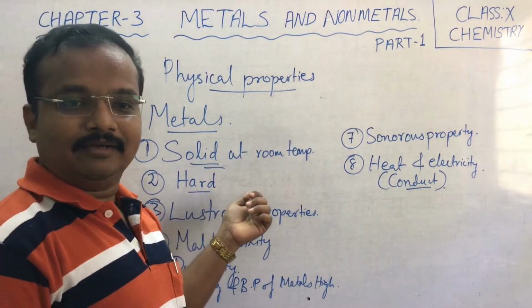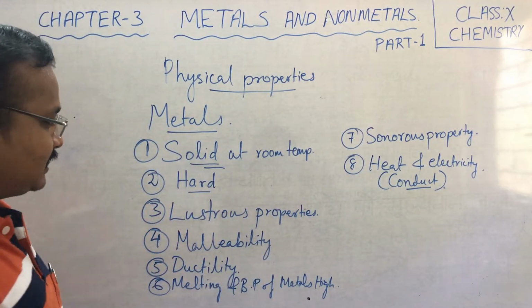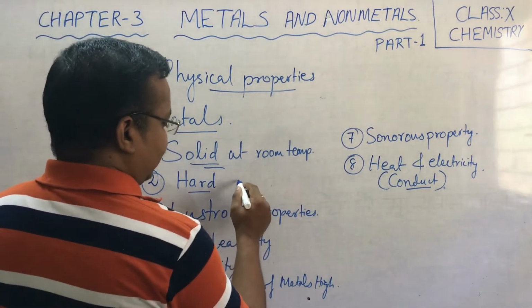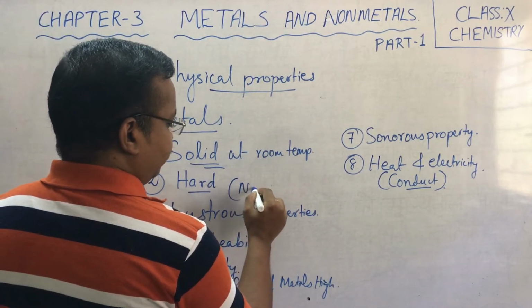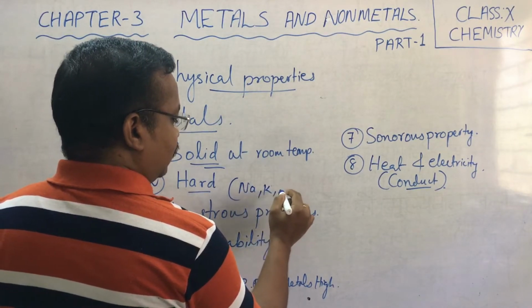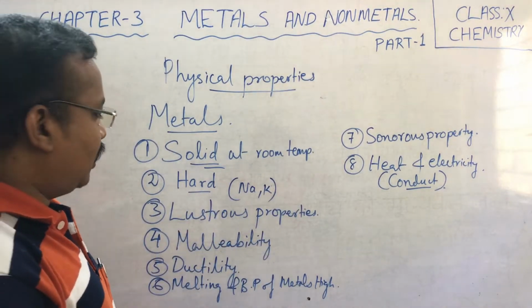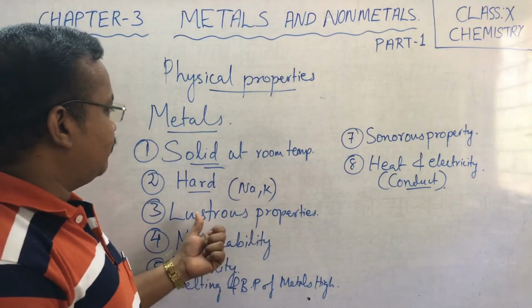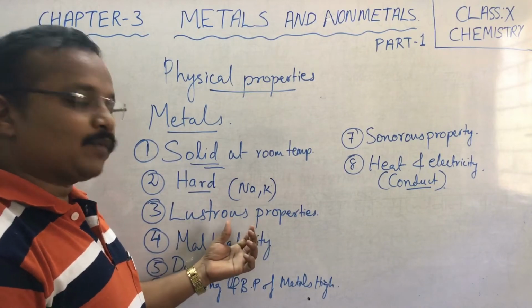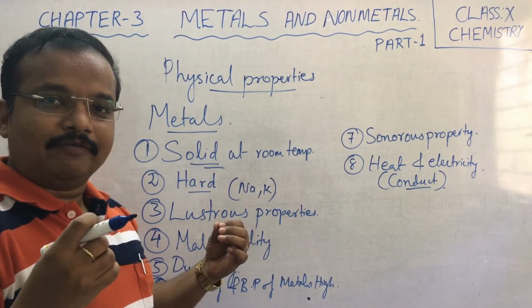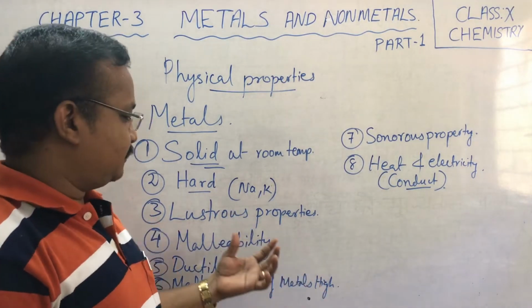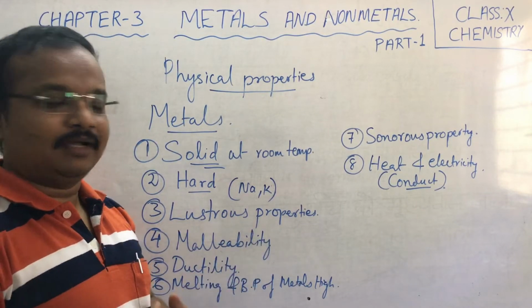They are hard, but there are some exceptions we have discussed, like sodium and potassium, which are very soft in nature.